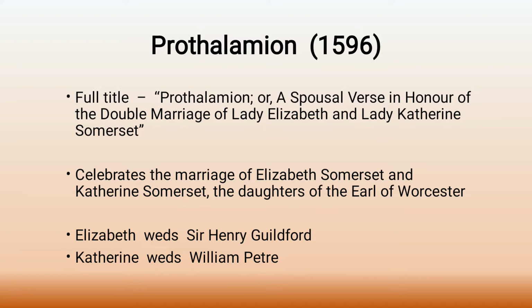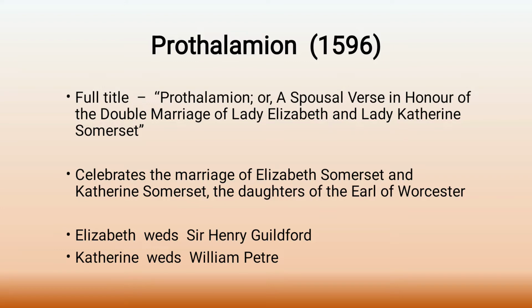This poem celebrates the marriage of Elizabeth Somerset and Catherine Somerset, who are the daughters of the Earl of Worcester. So you have to remember who the father of these girls is: Earl of Worcester. It is these girls who are going to get married. Elizabeth weds Sir Henry Gifford, and Catherine weds William Peter.